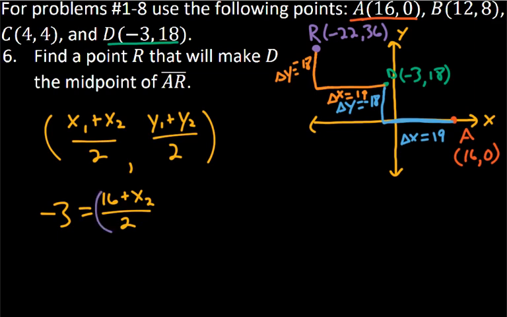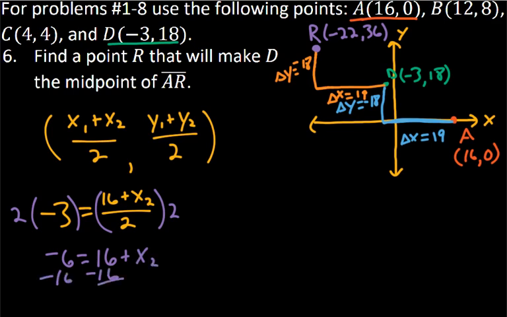So I'm going to multiply both sides by 2 to get rid of that fraction. I'll have -6 is equal to 16 plus x2, subtracting 16 from both sides, and I get -22 is equal to x2. And that is the x value of my point R that I found there.